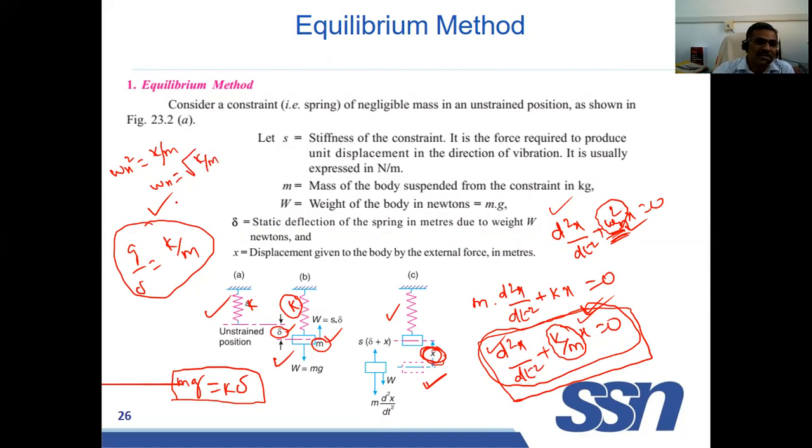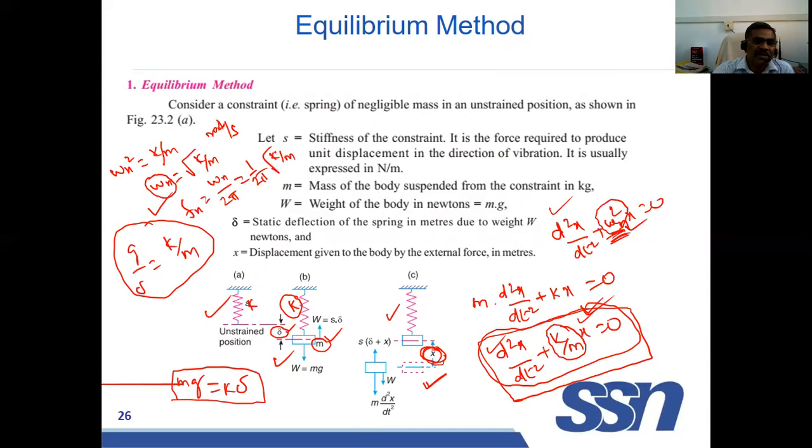What is the relation between the frequency and the circular frequency? Omega n is in radian per second. We want cycles per second, so divide omega n by 2 pi. So the equation for frequency is 1 by 2 pi into root of k by m.